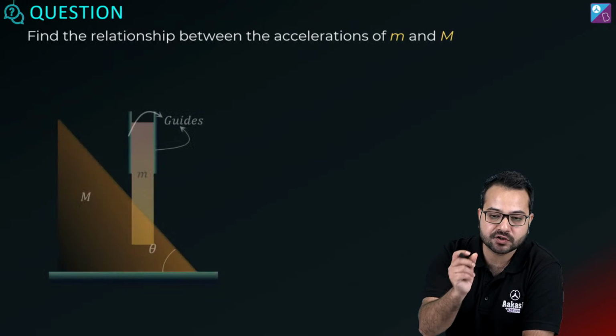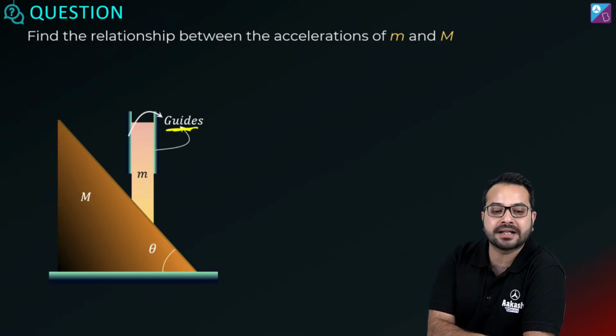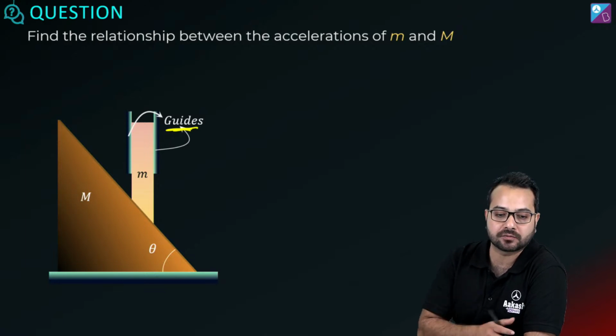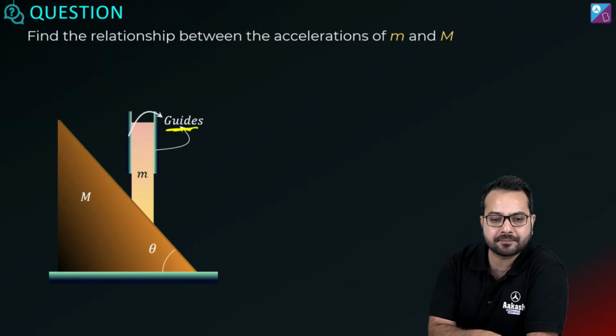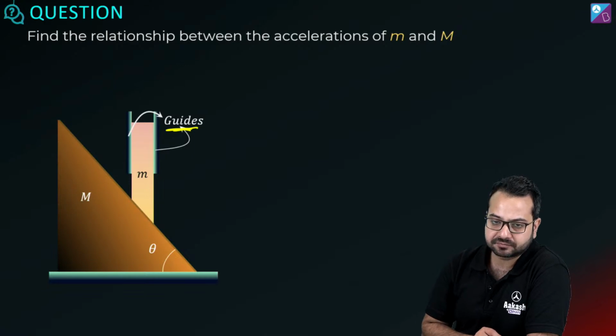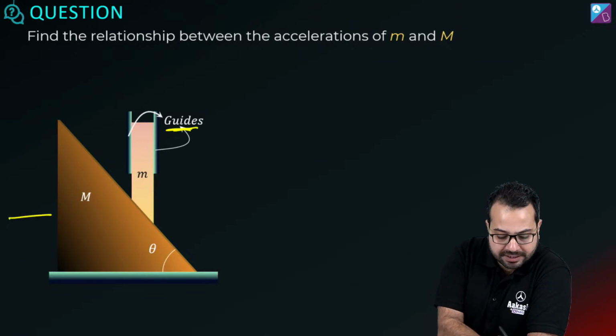चलो, if this is clear, let's quickly solve a question. So now we have guides. Guides मतलब small m can only move up or down. ठीक है, उसको constrain कर दिया. So small m can move only up or down. Correct? So if small m comes down, capital M is going to go to the left.